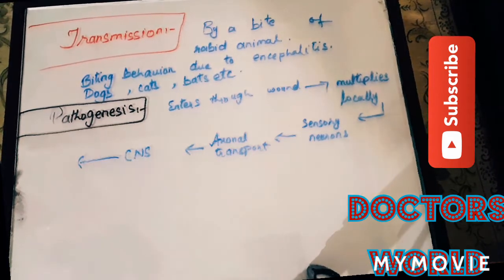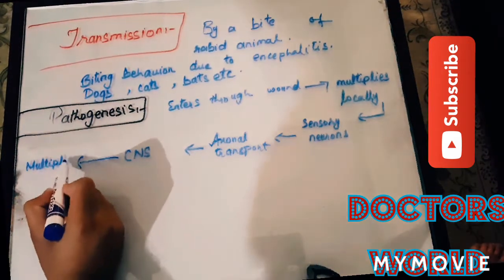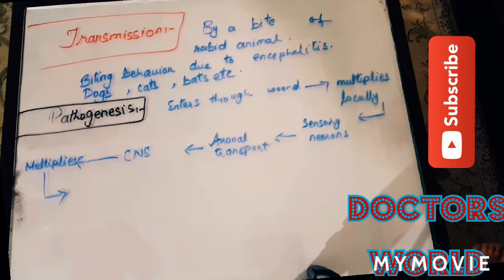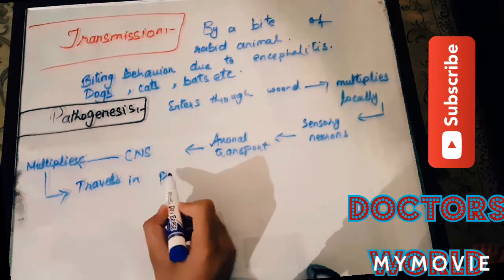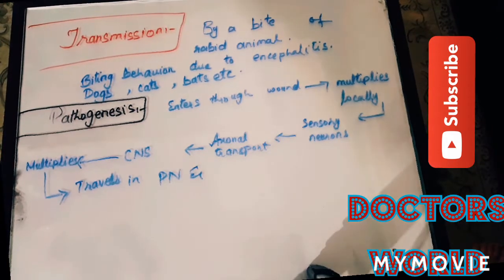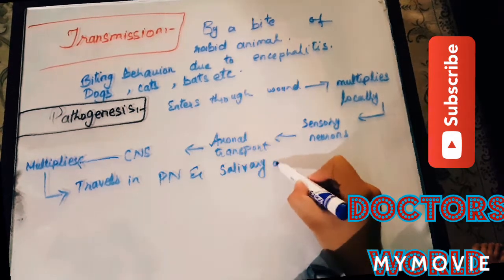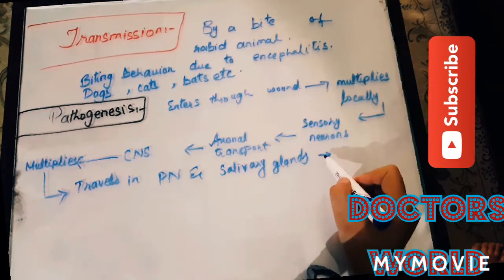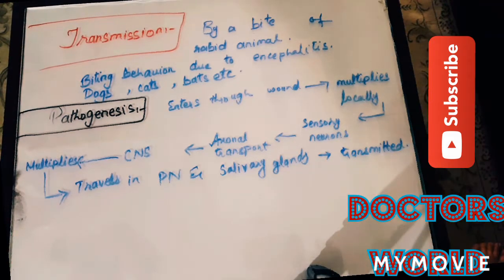In the central nervous system, it multiplies and increases its number. After multiplication, it travels through the peripheral nerves into the salivary glands and to other organs. From the salivary glands, it enters the saliva and is transmitted to other organisms through a bite.